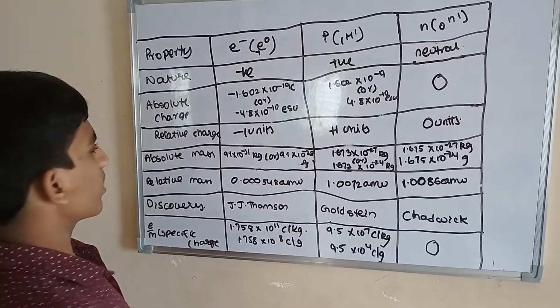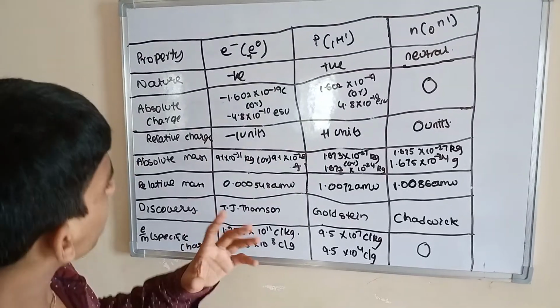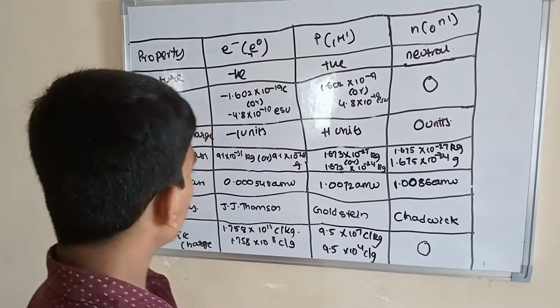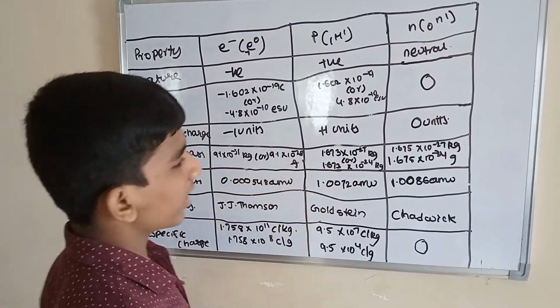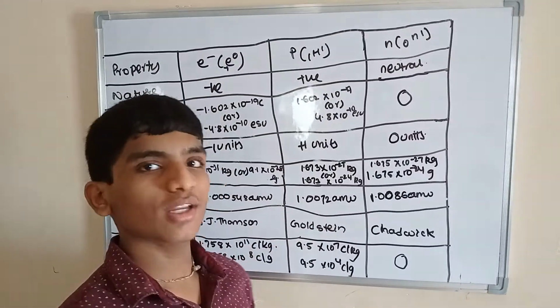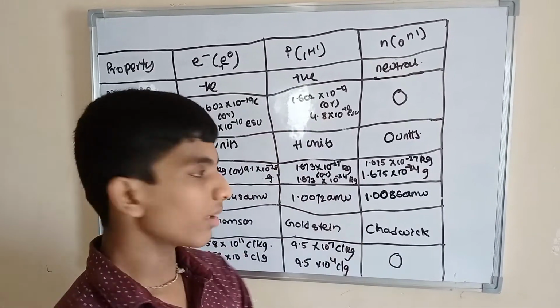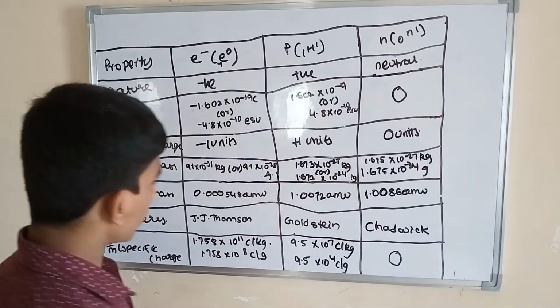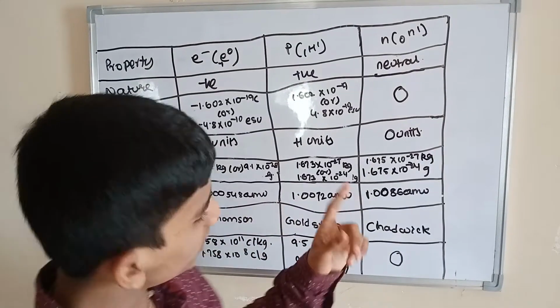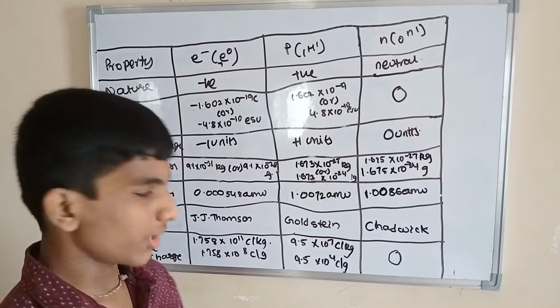Here also minus 1, plus 1. You can't relate it to the masses, which are different. Mass is 1.673 into 10 power minus 27 kg, or 1.673 into 10 power minus 24 grams. Next, relative mass 1.0072 AMU, discovered by Goldstein.